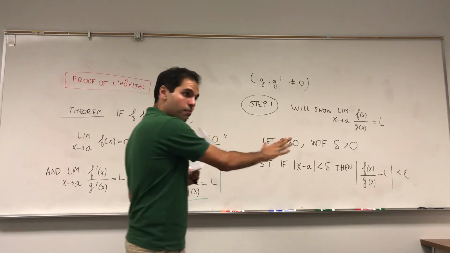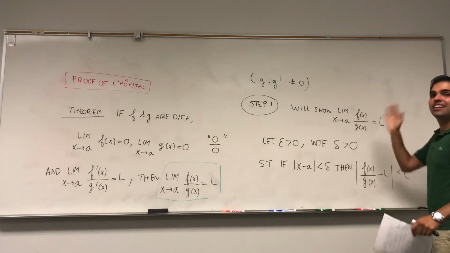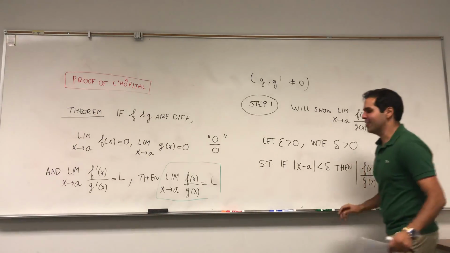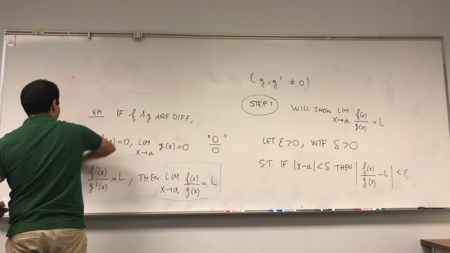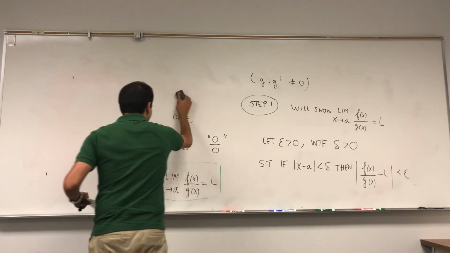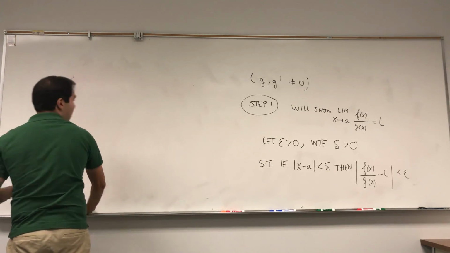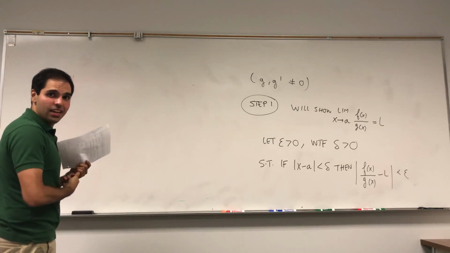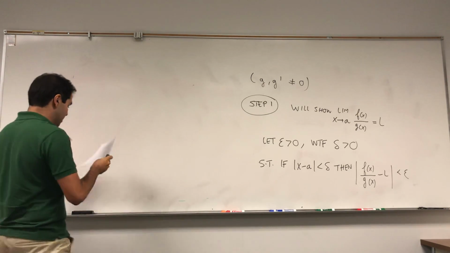Remember, when we show |f(x)/g(x) - L| is less than epsilon, if at the end we find epsilon, we're happy. So just remember, epsilon means happiness. Alright, now let's fix x. For now, think of x as a constant, like 2.